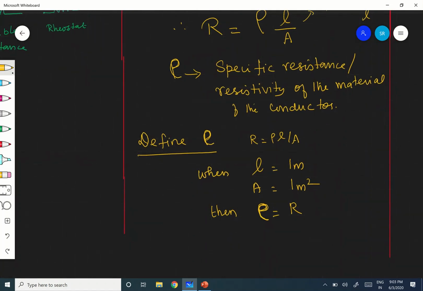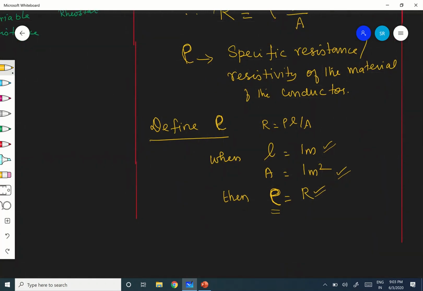Specific resistance of the material of the conductor is equal to the resistance of the conductor having unit length and unit area of cross section. That's it, very simple. Therefore, specific resistance of the material of the conductor is equal to the resistance of the conductor having unit length and unit area of cross section. That gives you the definition for rho.